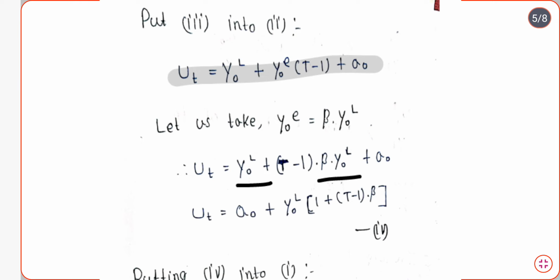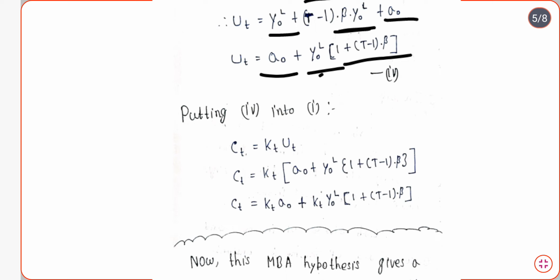After that we have obtained this variable, 1 plus (T minus 1) into beta, and Y0L is multiplied with it, and A0 remains as it was earlier in the equation. We were able to take Y0L common by putting the value of Y0E equal to beta into Y0L, substituting it into the equation.